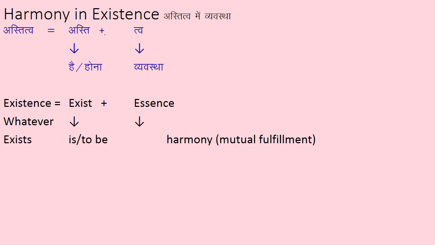Harmony in existence. What is existence? It is to exist, it is to be, right? And co-existence, essence plus essence. Essence is nothing but harmony. Harmony we will get when we have mutual fulfillment. Existence is to live with mutual fulfillment, to live in harmony, so that everybody exists in this world.